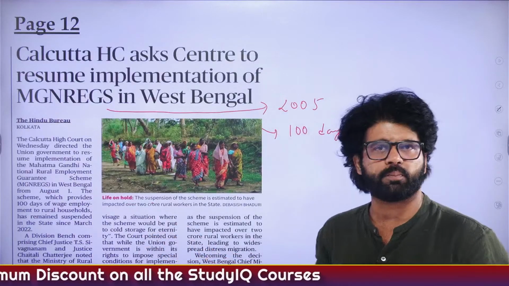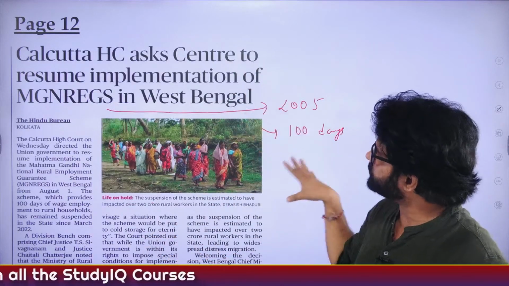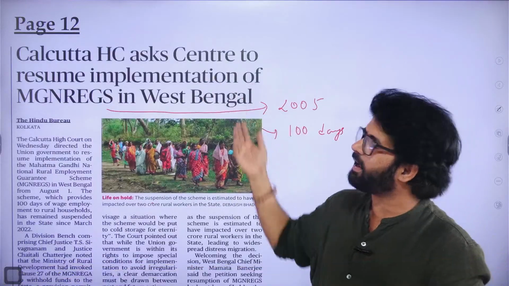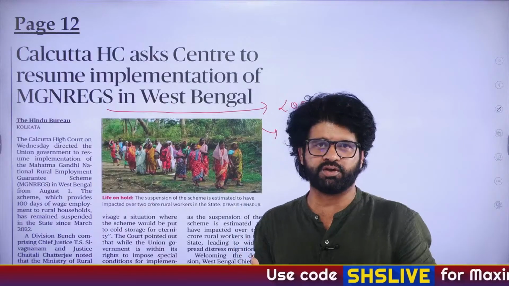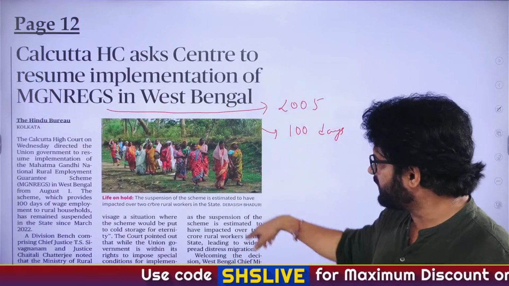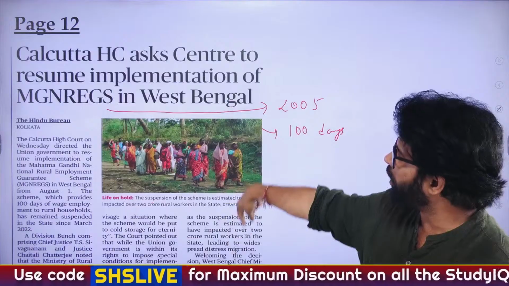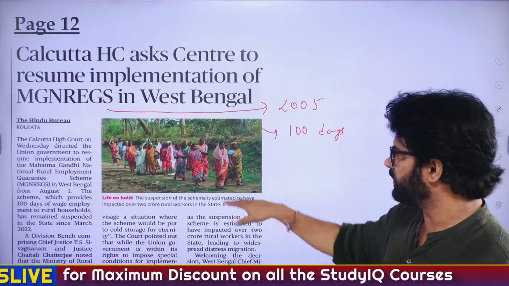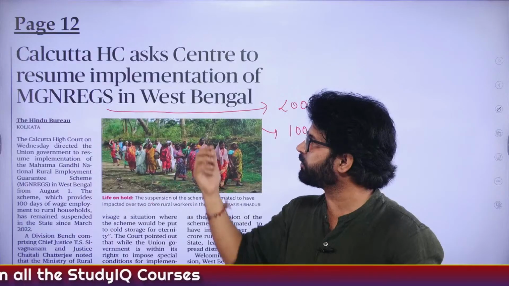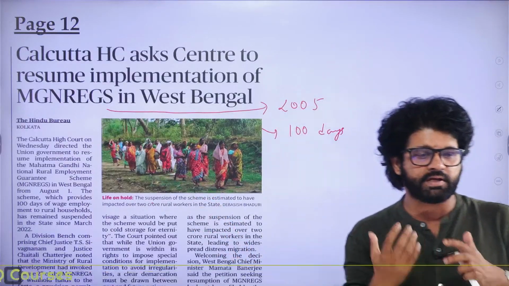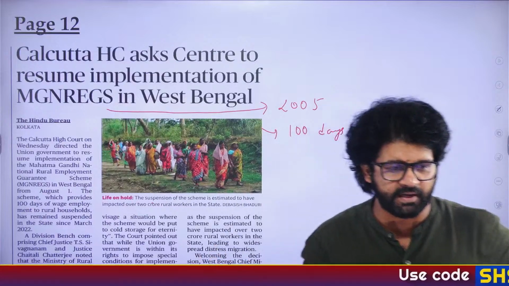Now Calcutta High Court is saying to the Centre, please sir, and there is a clause which they have used, section 27 of MNREGA, under which they can stop it for a temporary period. Calcutta High Court is saying that it's not a temporary period, it's already more than 2 years. You cannot stop like this. In the meantime, the Bengal government came up with their own scheme, but they did not have enough money to provide right to work for 100 days, so they started it for 50 days.